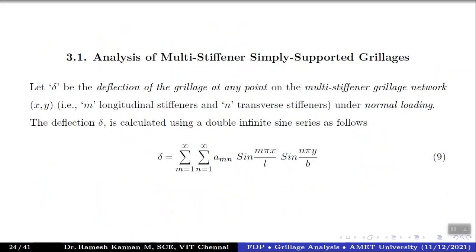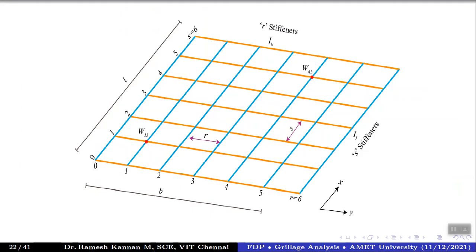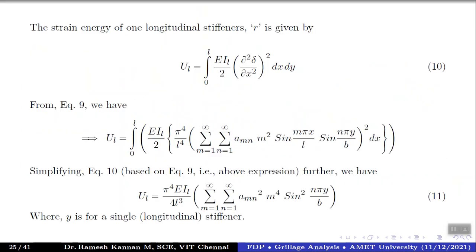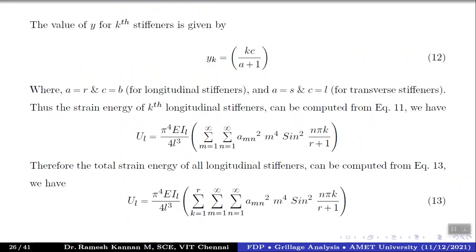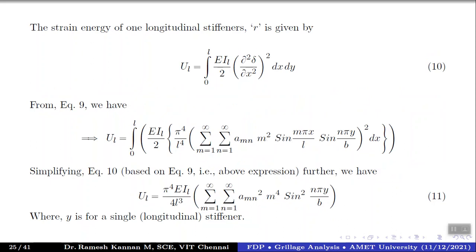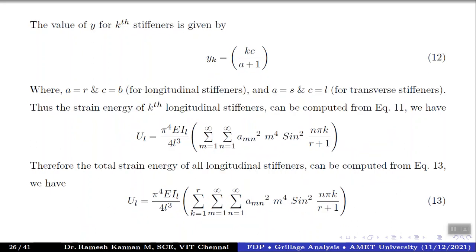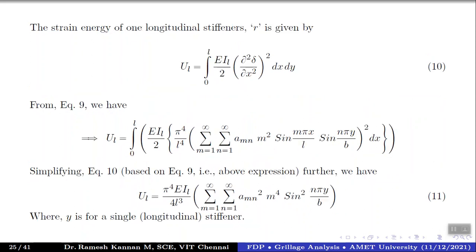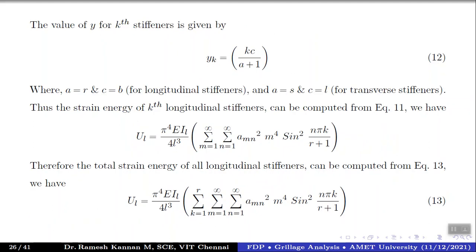Let's take a look at what happens for the entire set of longitudinal beams. We substitute c equals b and a equals r. So this factor nπy by b, you can see y tends to k into b divided by r plus 1. Already there is a b below, so b gets cancelled. So it becomes nπk divided by r plus 1.